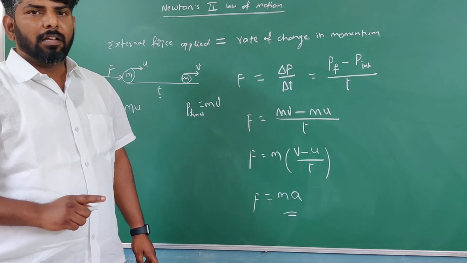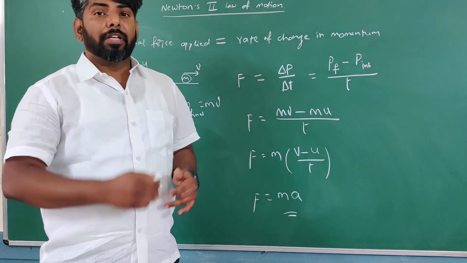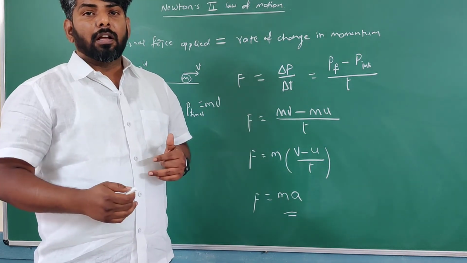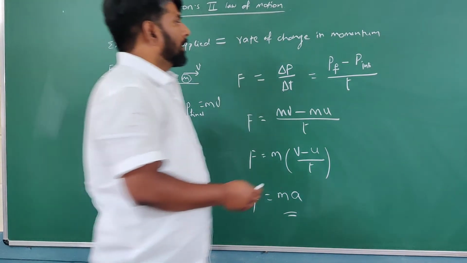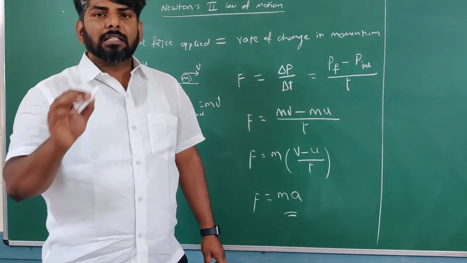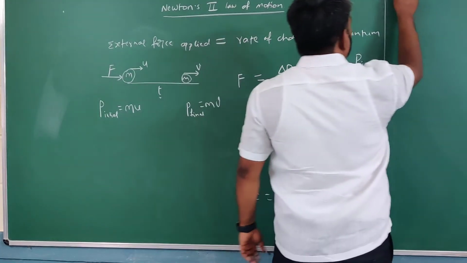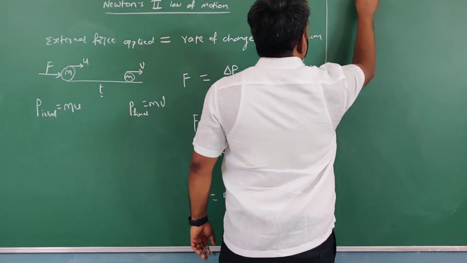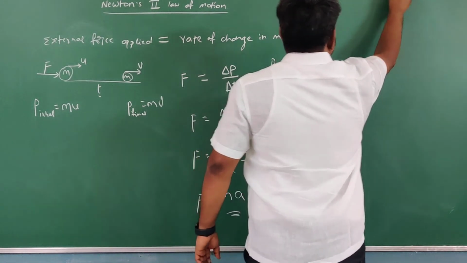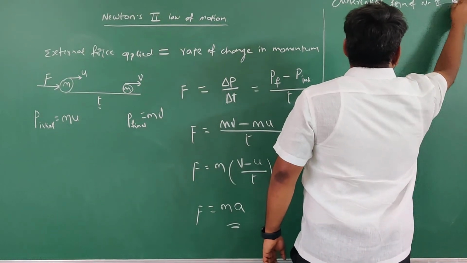Got it, students? So you may wonder, sir, if mass is variable, then what formula do we need to substitute? What is the differential form of Newton's second law? Students, please observe carefully. If mass is variable, then observe here. This is also called the differential form of Newton's second law.